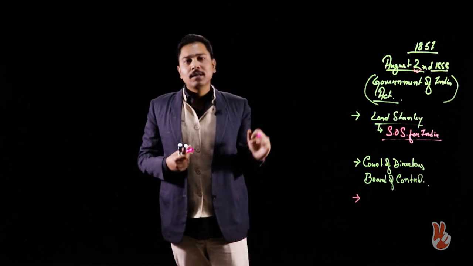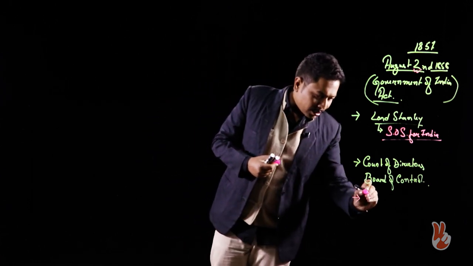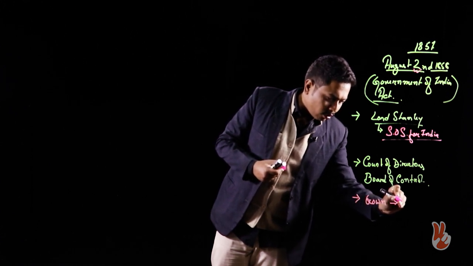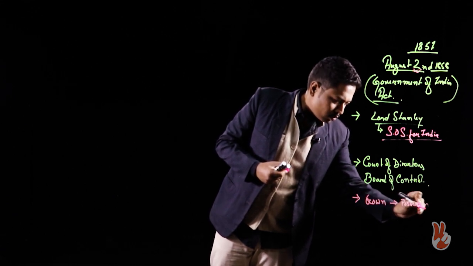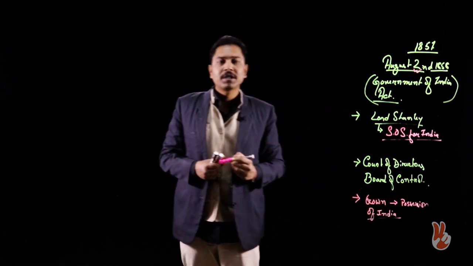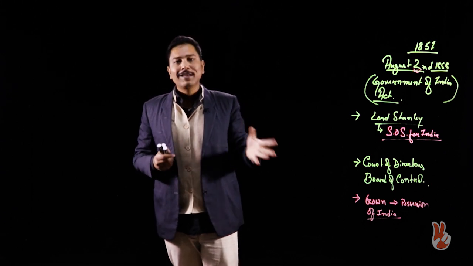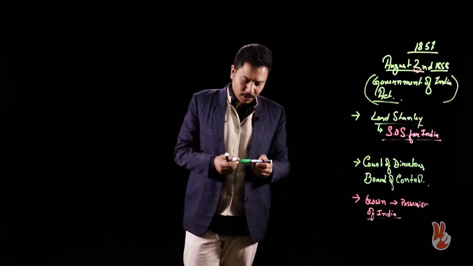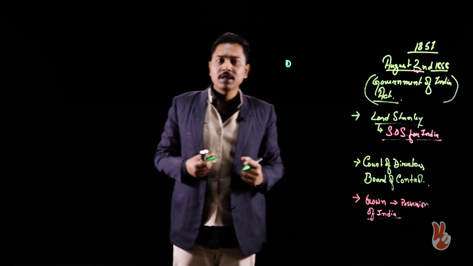So, with the institution of the Government of India Act of 1858, it is actually the Crown which takes possession of India. It is the British Crown which takes possession over its Indian territories. Now, let us look at the specific provisions of the Government of India Act of 1858. Number one, as I told you, dissolution of the Court of Directors and the Board of Control.